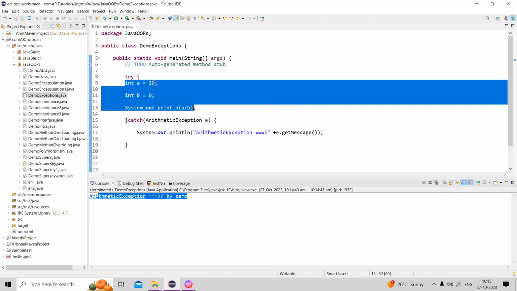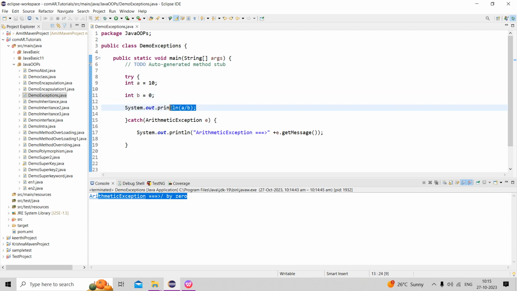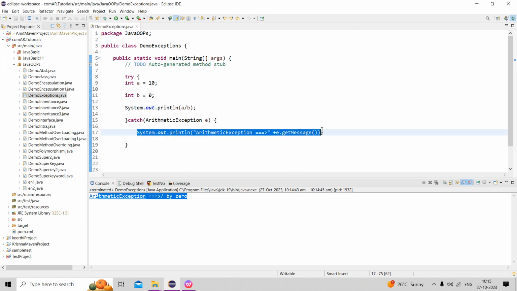This exception is handled by the catch block. To handle the exception, we have to put the 10 / 0 inside the try block.